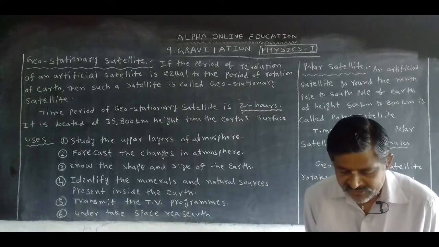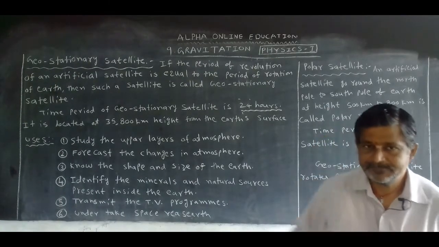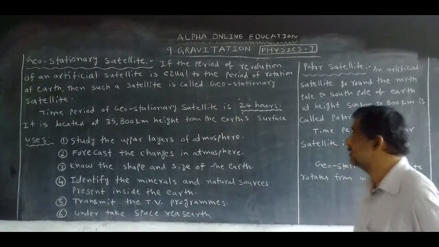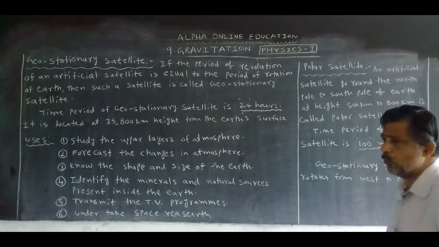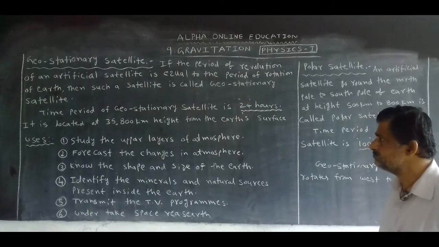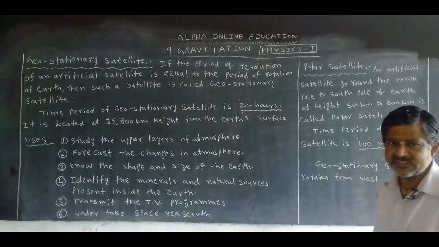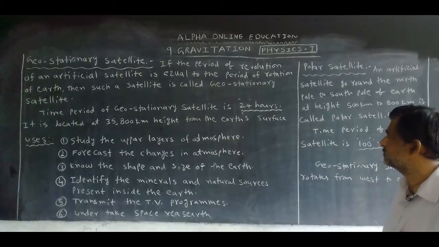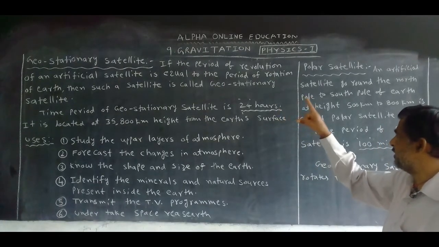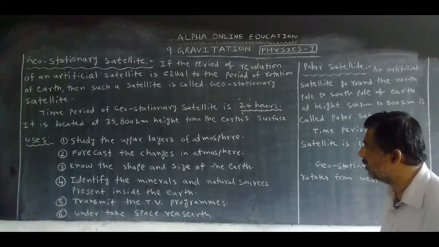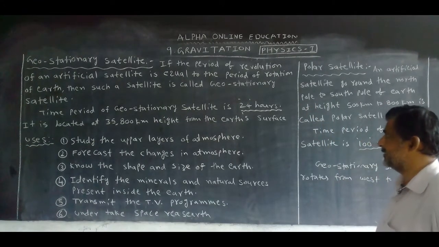These artificial satellites are of 2 types. The first one is the geostationary satellite, the next one is the polar satellite. Now, what is a geostationary satellite?